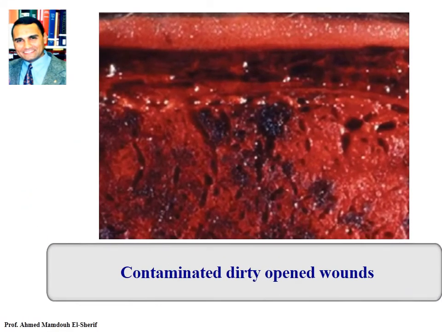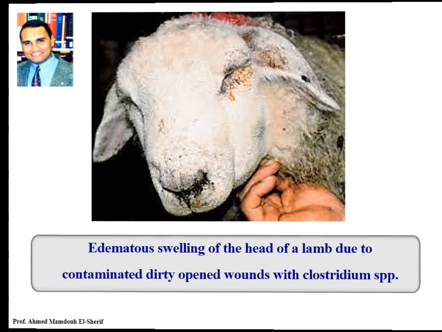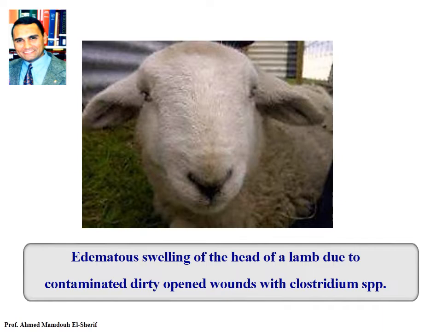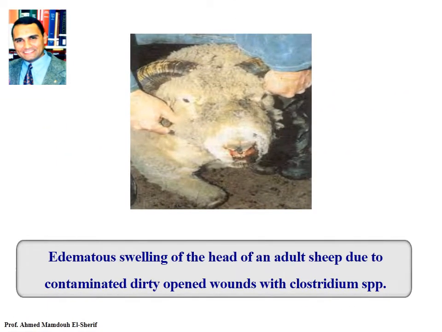This picture demonstrates a contaminated, dirty open wound. A picture of a lamb showing edematous swelling of the head due to a contaminated, dirty open wound with Clostridium species. A swollen head of a lamb due to contamination of a dirty open wound with different Clostridium species. Prominent swelling of the head of an adult sheep due to a contaminated, dirty open wound around his horns with Clostridium species.